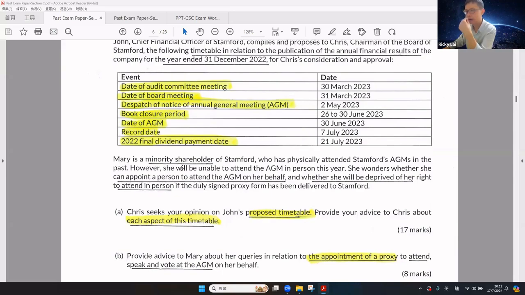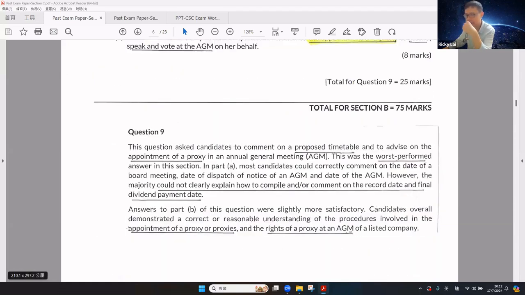Mary is a minority shareholder who has physically attended the AGM in the past. However, she will be unable to attend the AGM in person. She wonders whether she can appoint a proxy to attend the AGM on her behalf, and whether she will be deprived of her right to attend in person once the duly signed proxy form has been delivered to the company. So the final part relates to part B, the 8 mark question.